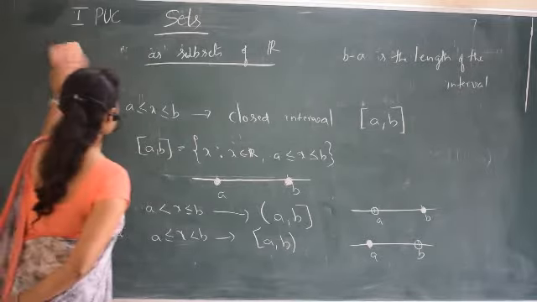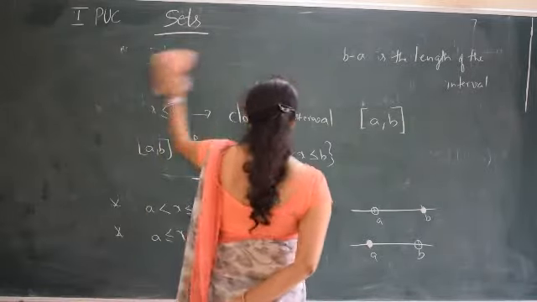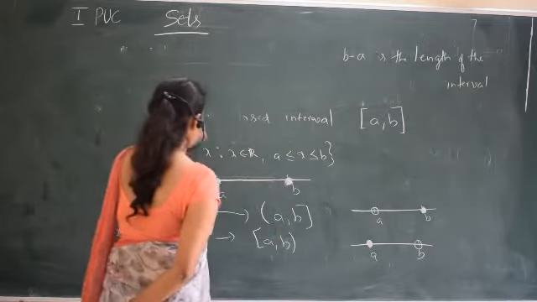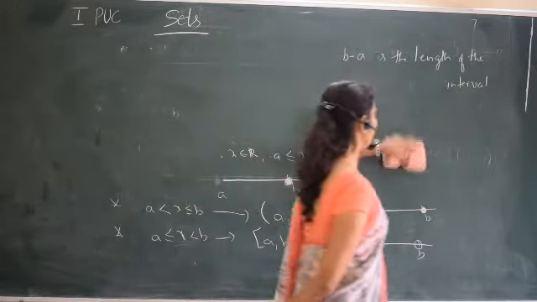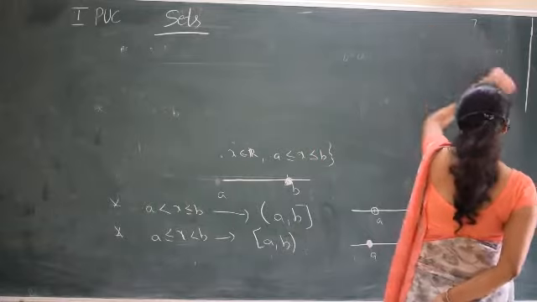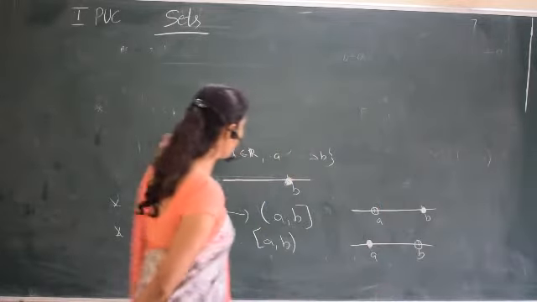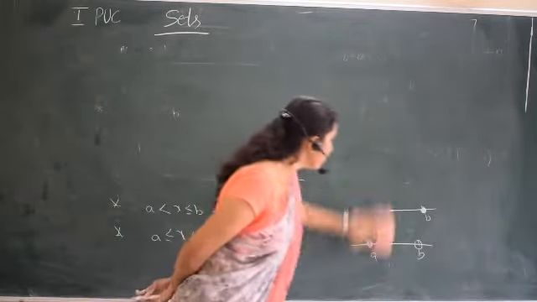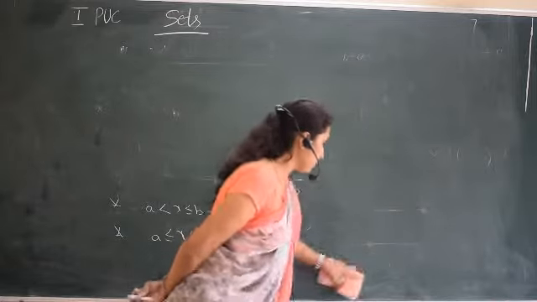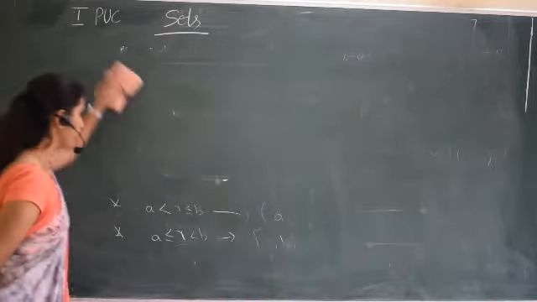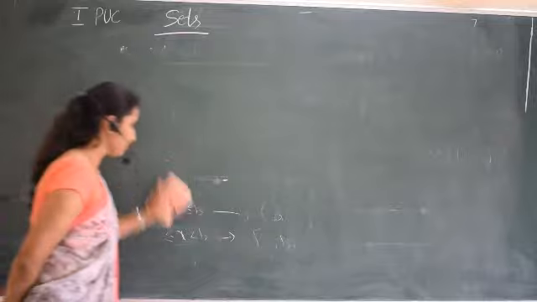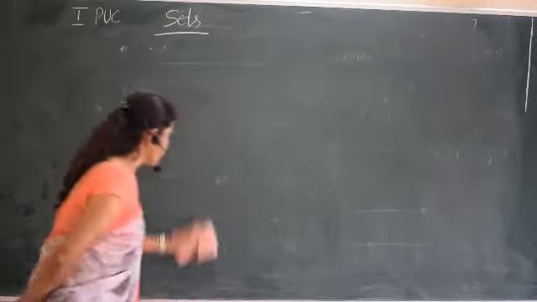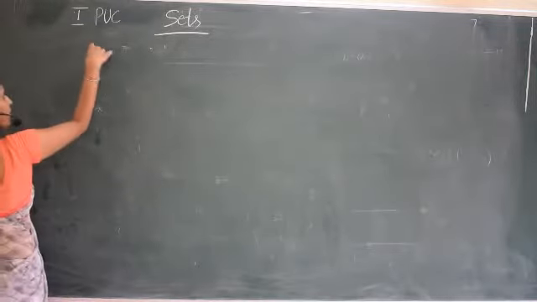So I'll give some examples for this. Mainly there are no such examples to give for the interval. The main thing is to write a given interval into set builder form, or set builder form into interval form. That is the main problem. I'll just give examples to understand what is a set or what is an interval.